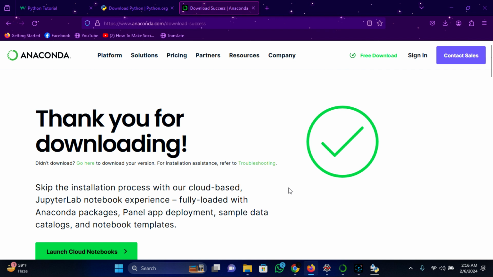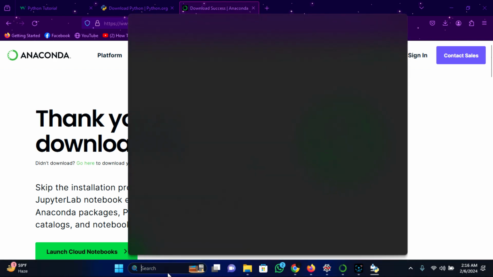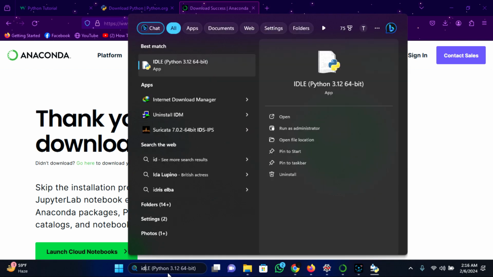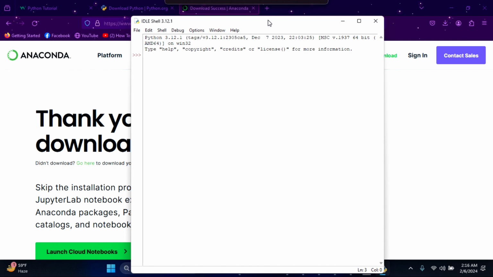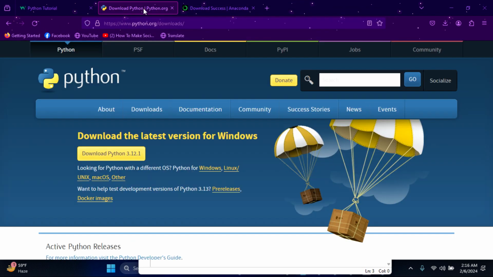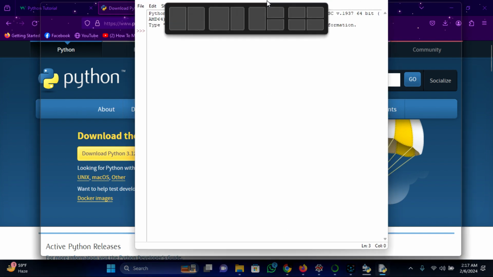Or if you don't want to install Anaconda, then you can use the default Python IDE, which is this. This is the default Python IDE. You will get this by installing Python. When you install Python, it will provide you a default IDE. That is this.